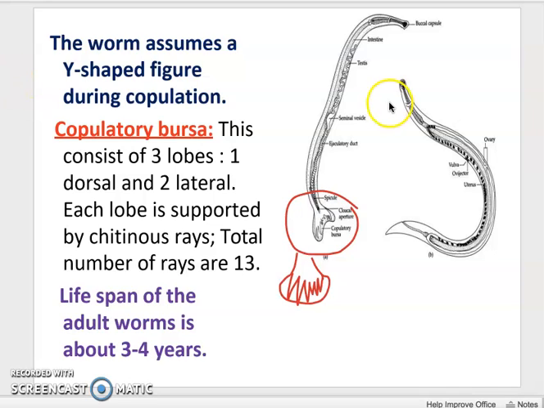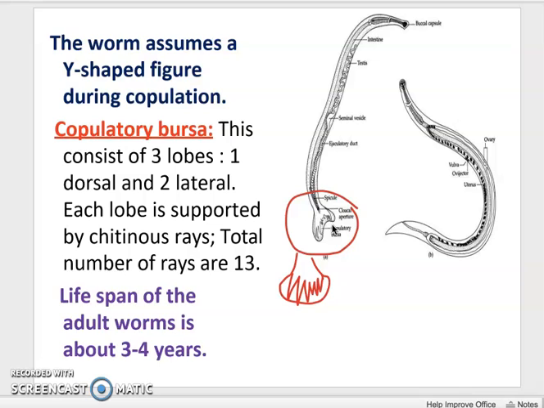Ancylostoma is dioecious, that is, the male and female exhibit sexual dimorphism. The male is shorter and stouter than the female. At the posterior end there is a cloacal opening, whereas the female doesn't have any anal opening, and the posterior end of the female is pointed with a caudal spine, while the male is broad without a caudal spine.